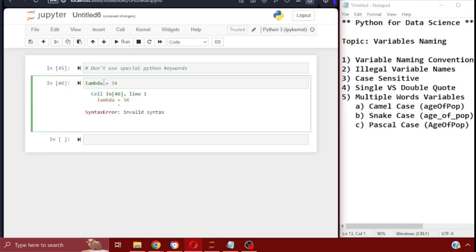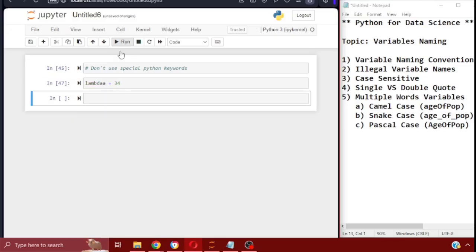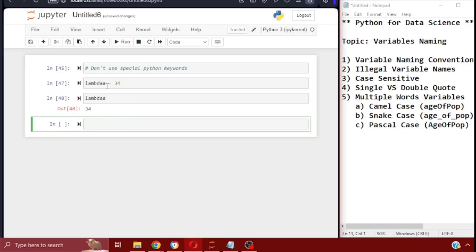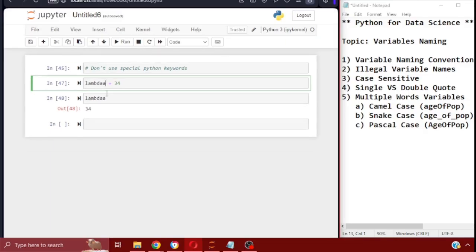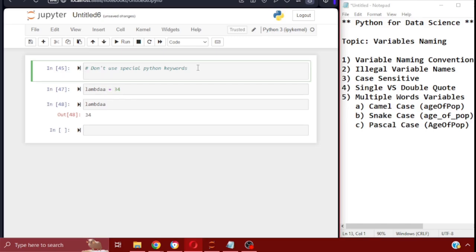Now, if we add an a here, we're going to see that it will accept it. And when you call in the lambda variable here, it accepts it, because the minute we added the a, it took it out of that special keyword status to a variable name. That was the first criteria or rule that you need to know.